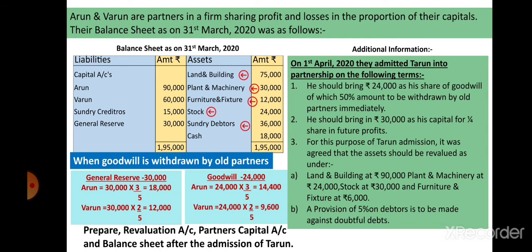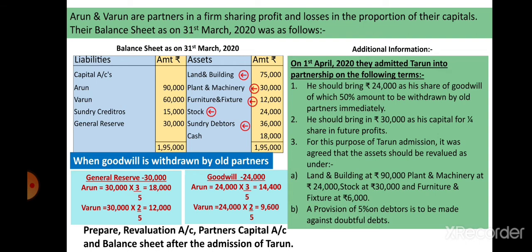See, 1st April is the date when the new partner is admitted. So it is expected that our new balance sheet is on the same date, right? So when you open the new balance sheet, give this particular date, that is 1st April.